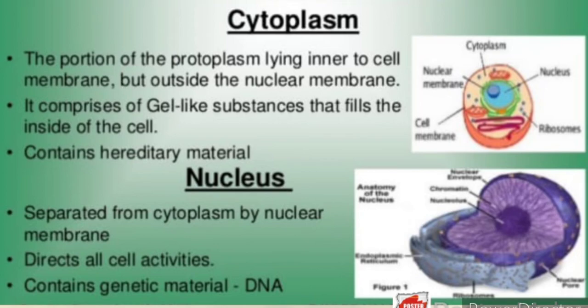Next is the nucleus. It is separated by the cytoplasm and by the nuclear membrane, directs all cell activities, and contains genetic material which is known as DNA. So this is about the nucleus.